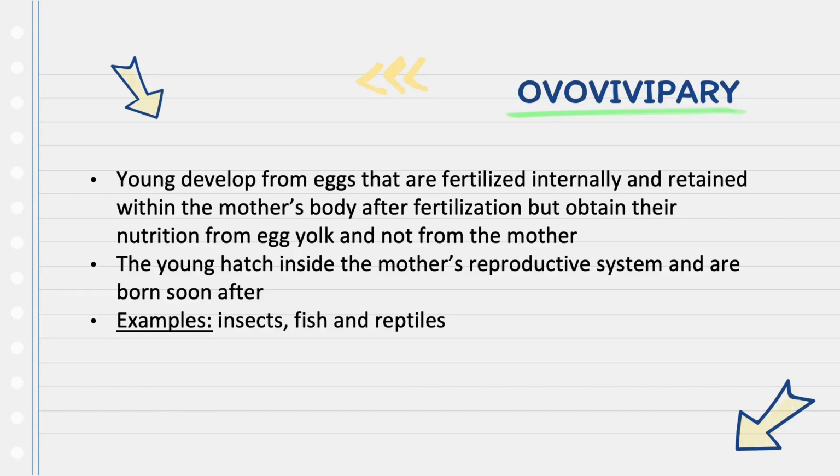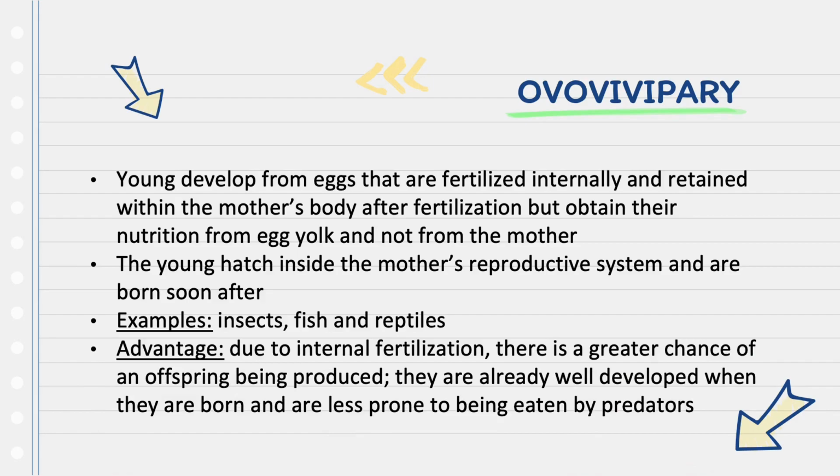Examples of these animals are insects, fish, and reptiles. An advantage is that due to internal fertilization, there is a greater chance of an offspring being produced. They are already well developed when they are born and are less prone to being eaten by predators.